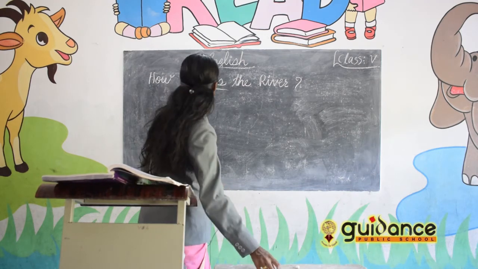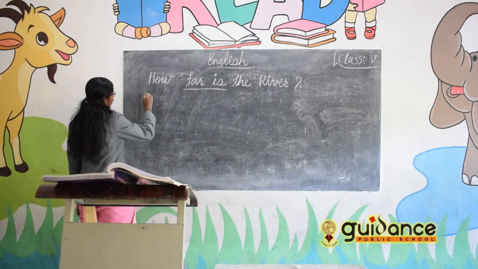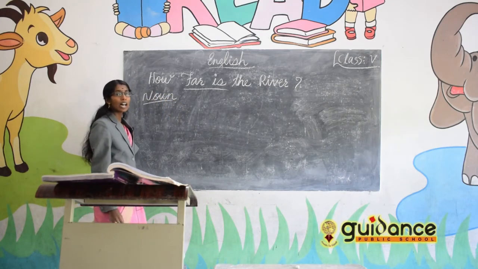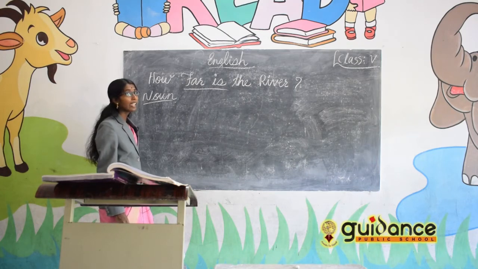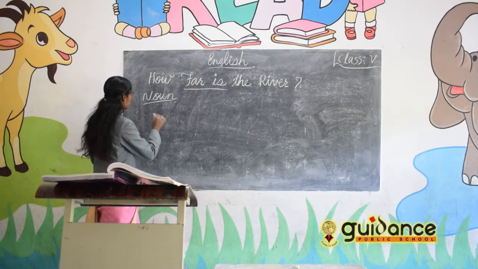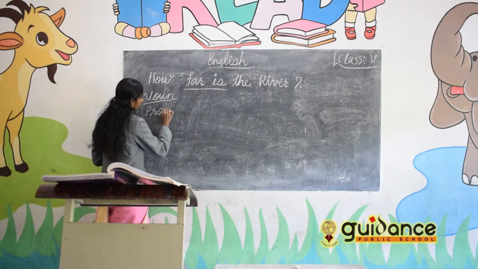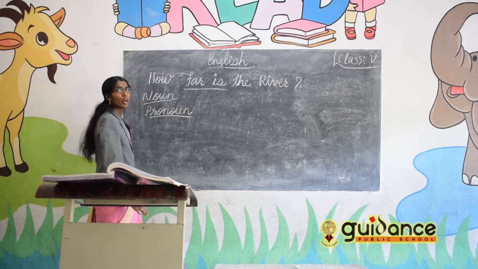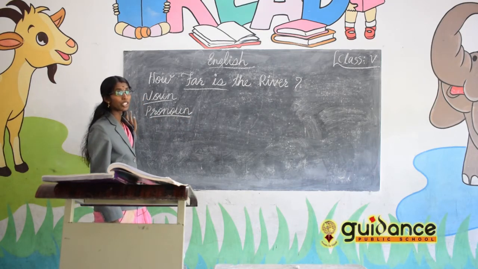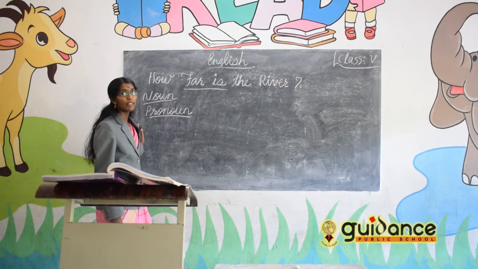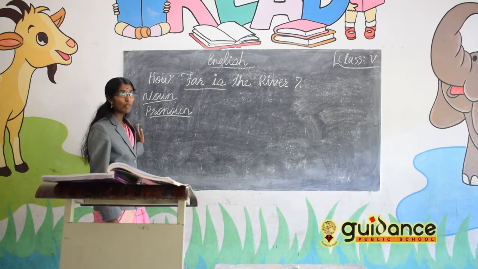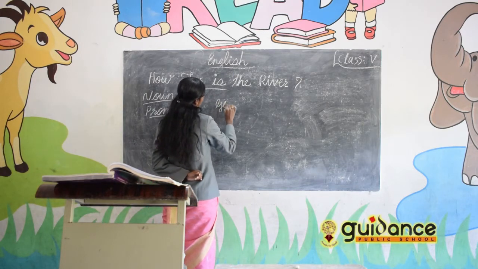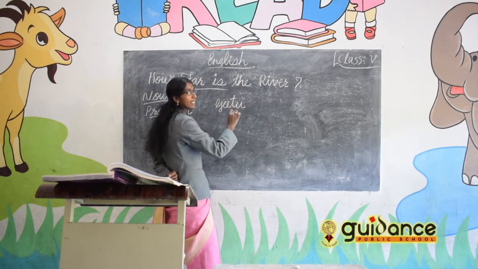You know what a noun is. Nouns are naming words. So what do you mean by pronoun? Pronoun means the words which are used in the place of nouns. For example, Geetu is tall.